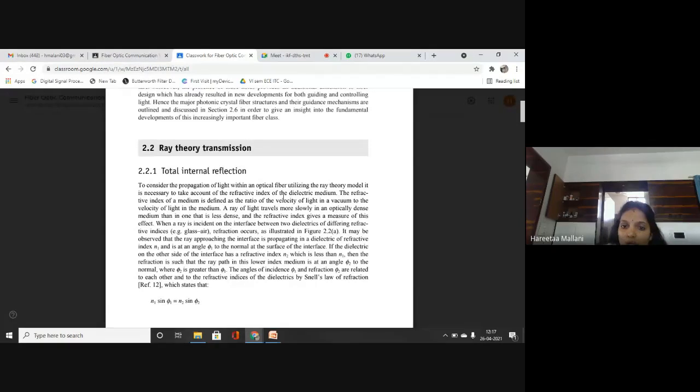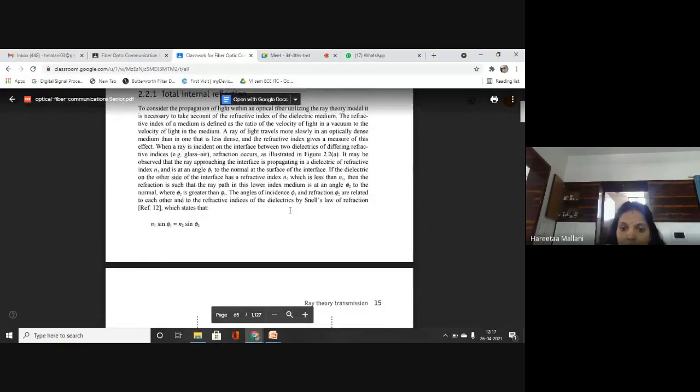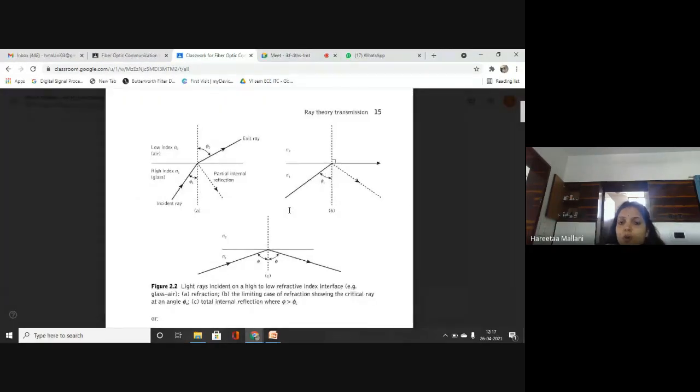Clear? Now what you have to do, students, draw these diagrams in your copy. I will explain what is happening in this, but first draw these 3 diagrams. So in the first figure, we are showing different refractive index media and a normal to the interface.